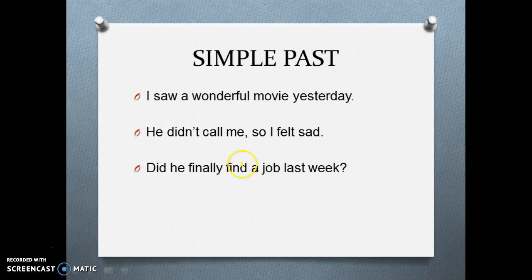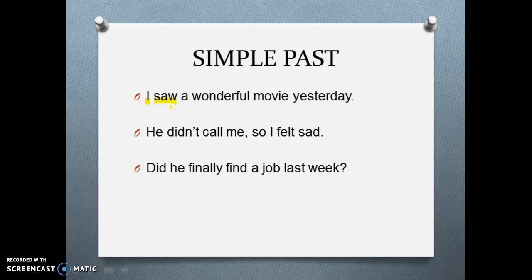I'm asking if he completed this action last week, or, as something didn't happen, it provoked a completed action in the past. In the first example, in affirmative, we have the subject. The verb is in simple past for all the persons.